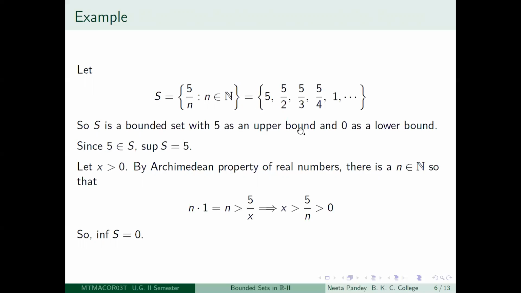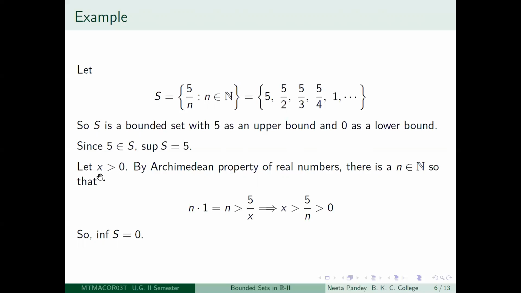We want to find out what is the infimum of S. So you see it keeps on decreasing, and we will show that this lower bound 0 is actually the greatest lower bound. So let us see how we will prove this. Suppose I take any x greater than 0. That is, I increase 0 by some positive thing.